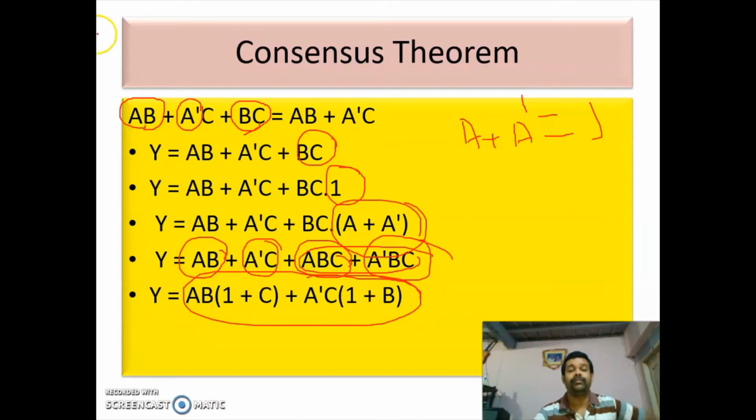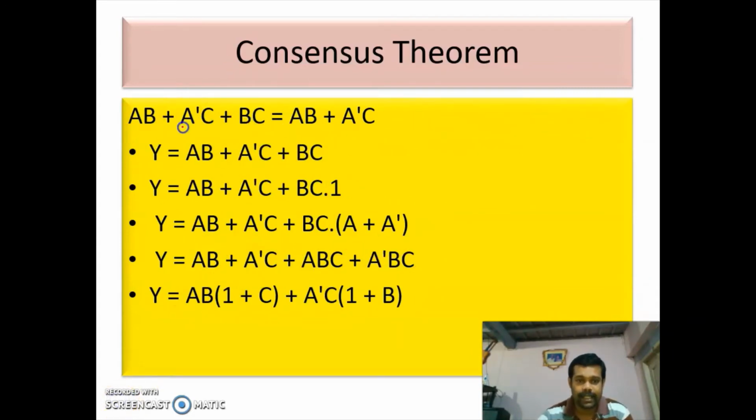So first we are writing the LHS. Then what we are doing is, in the third term, we are multiplying the third term by 1. If you multiply 1 with any term, its value will not change. Then instead of this 1, we are putting A plus A bar. A plus A bar is 1. Already we have studied A plus A bar is 1. So instead of this 1, we are writing A plus A bar.